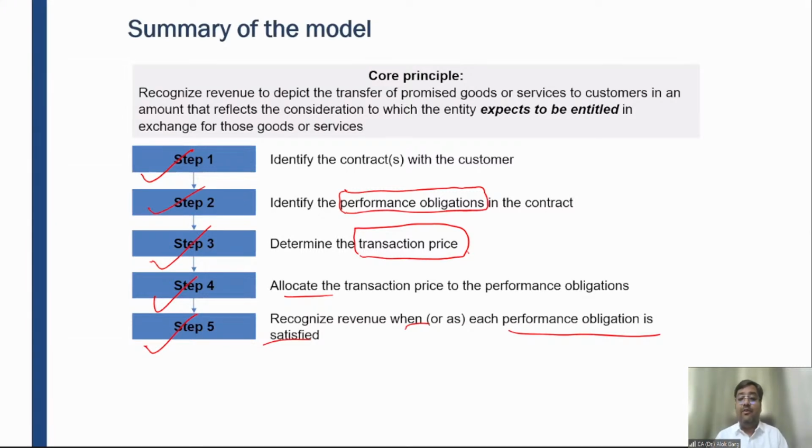Then you need to recognize revenue over a period of time or at a point in time, I mean to say, when each performance obligation is satisfied. What does it mean? When each promised good or service is satisfied means when the performance obligation is completed, when the customer can enjoy the fruit of that performance obligation, when the customer will have control over those performance obligations. I believe the context is clear to all of you, and we have done the entire revision in the last class, right?